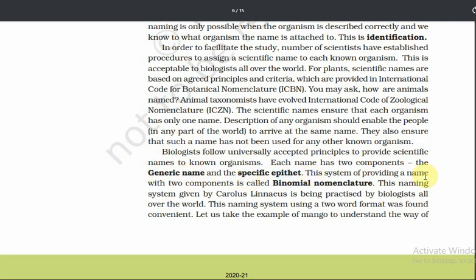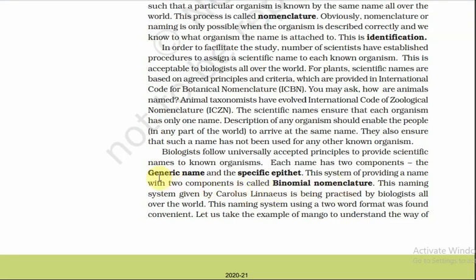This system of providing a name with two components is called binomial nomenclature. The generic name and the specific epithet are both included in one system called binomial nomenclature. This naming system was given by Carolus Linnaeus. Carolus Linnaeus discovered binomial nomenclature. Remember, underline this and write it in your notes. This is very important, and it may be asked in an MCQ. It is being practiced by biologists all over the world. This naming system uses a two-word format, which was found convenient: the generic name and the specific epithet.